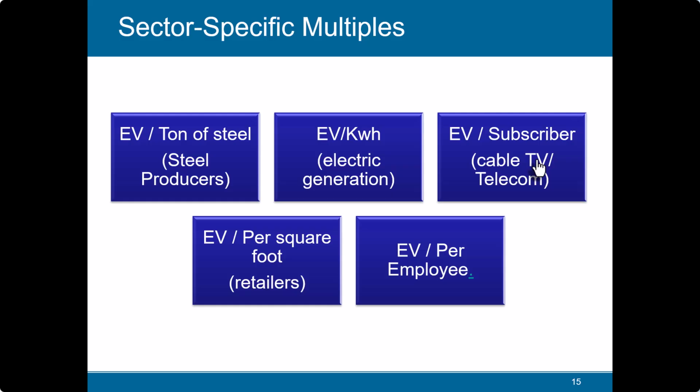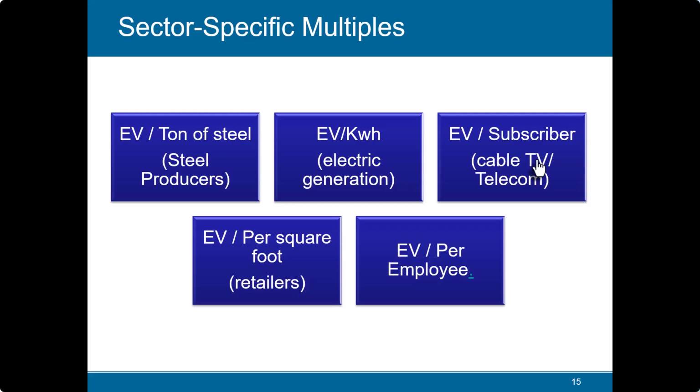Then we come to this thing. Okay, this is very good. Enterprise value upon ton of steel for all the steel companies, like we do ton of cement. So these are sector specific multiples. Enterprise value upon kWh. That means this is for power generating companies. What is the value of a company per kilowatt of power being produced?